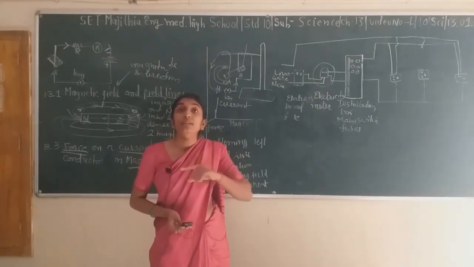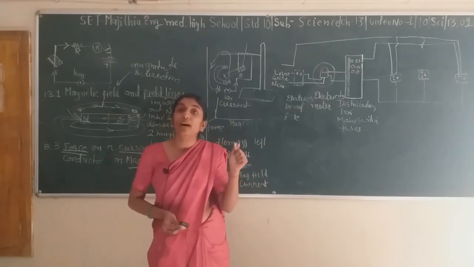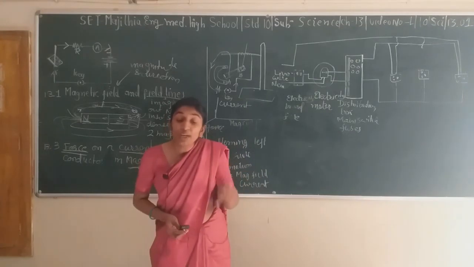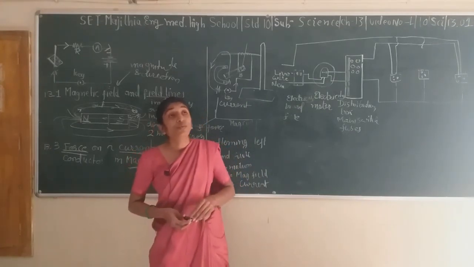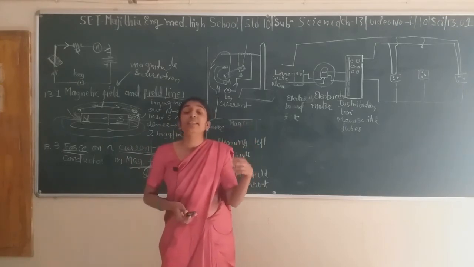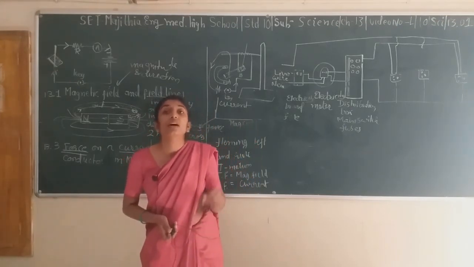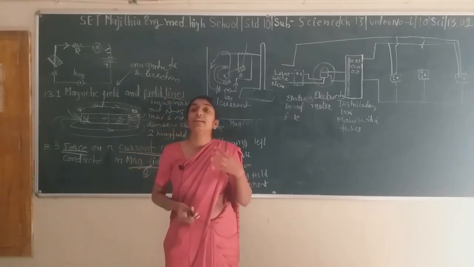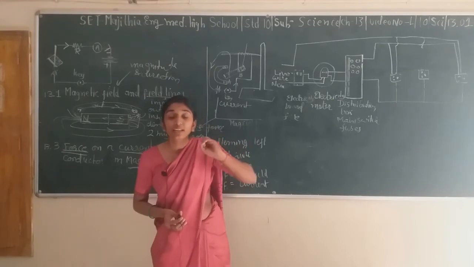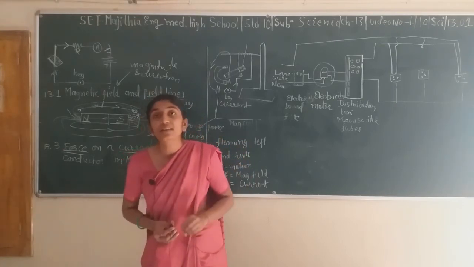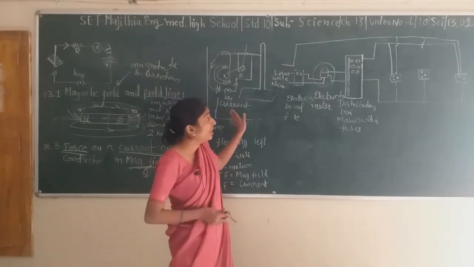At the time of construction of a house, there is a metal plate which is connected with a wire and that is grounded inside the land. Whatever excessive current there is passes through this ground wire and enters the earth. Earth is considered the greatest ground. Whatever excessive charge there is can be captured by earth and we do not feel any kind of severe shock. So this is the entire structure.